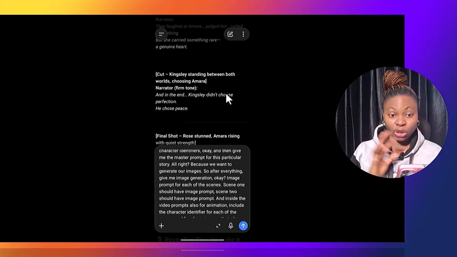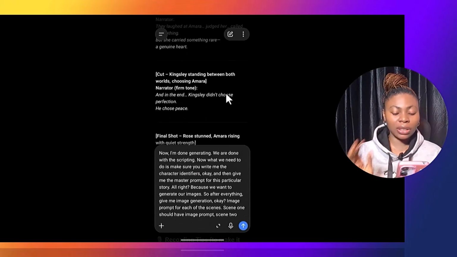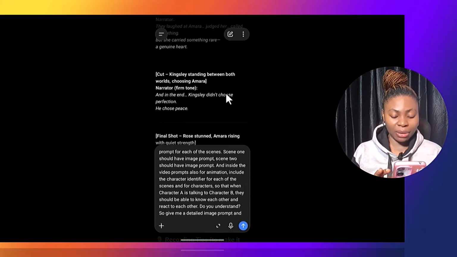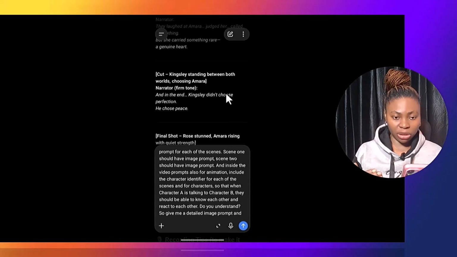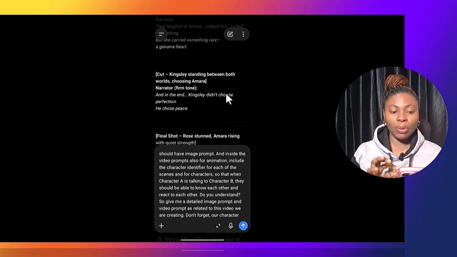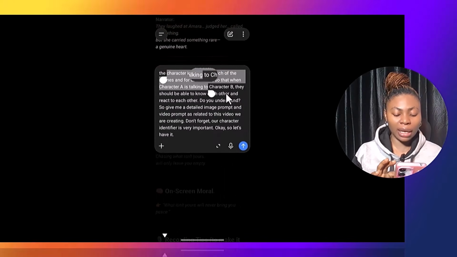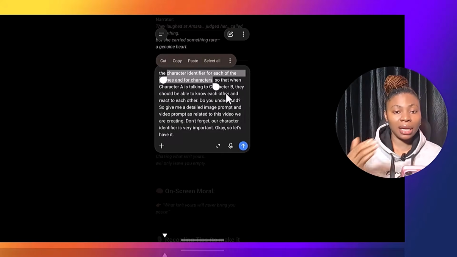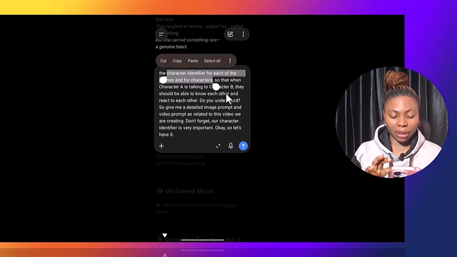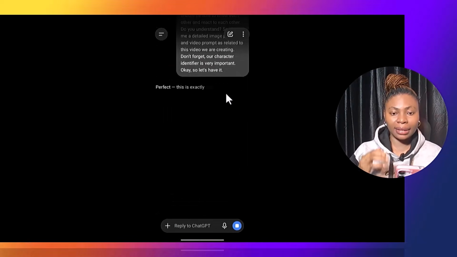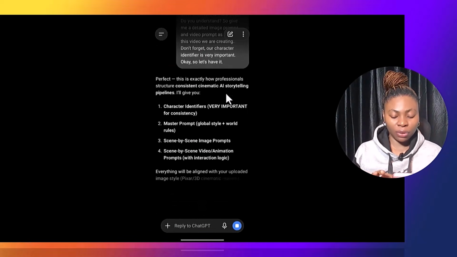Let's proceed. In summary, after generating all our scripts, what we need right now is to generate our images and our video prompts, that is, to animate them. But then we need what we call a character identifier, because it will help us understand that Mr. A is talking. So it is very important that we include that also. ChatGPT will go ahead and generate this for me. Once I've done that, now look at it.